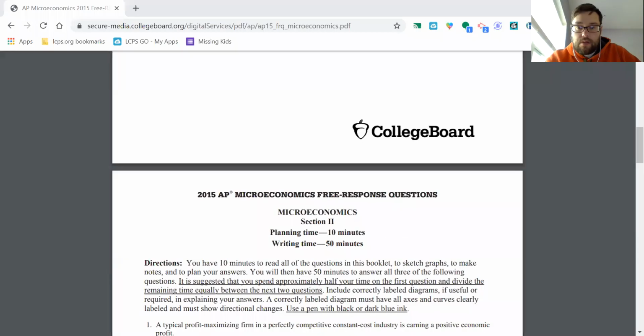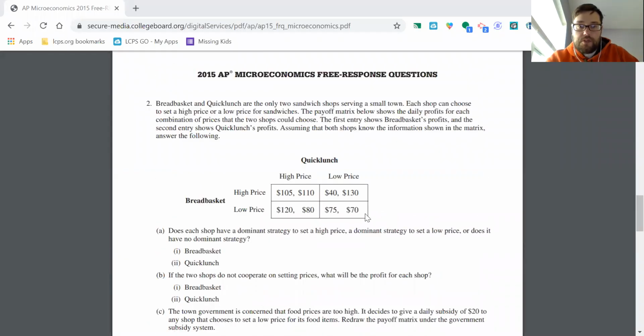Going to take a look here at the 2015 AP Micro FRQ number 2. Share my screen. Here it is. Scroll down. Question number 2. Okay, so there's a whole paragraph here.